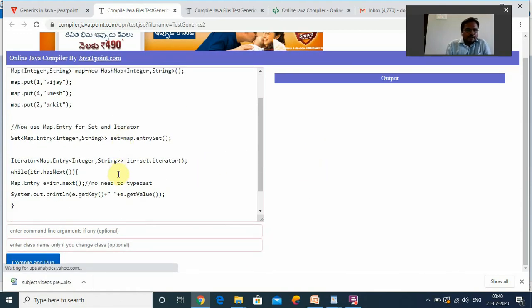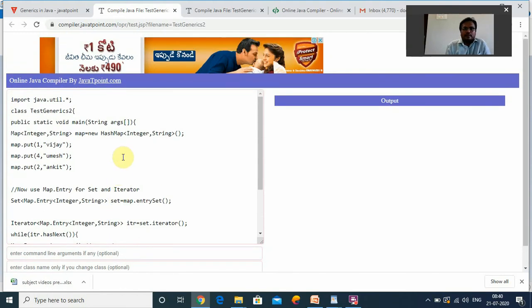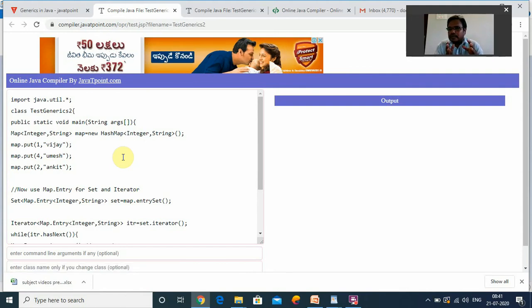Before running this particular application, I will explain what we have to create here. That is why previously I gave an assignment. This is my humble request: once again, re-verify your assignment. Prepare the collection framework assignment sheet. What are the classes in the collection framework? What are the interfaces in the collection framework? What are the roles of those classes?